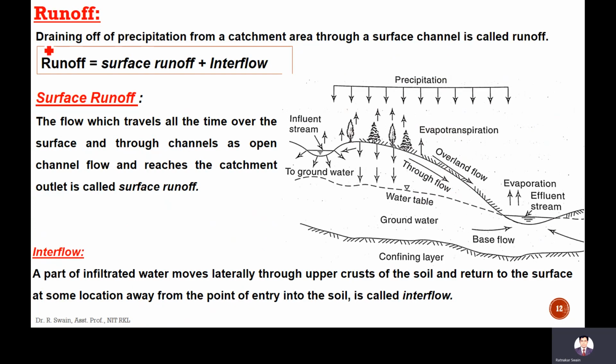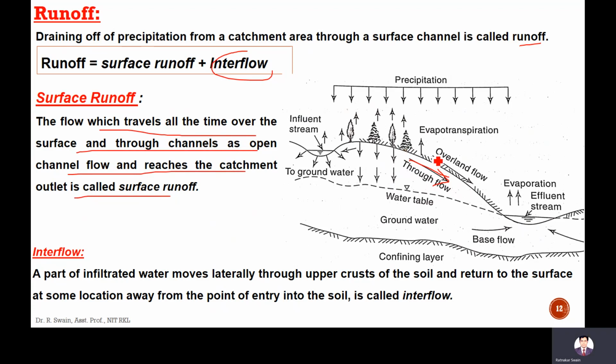Next is runoff. Draining of precipitation from a catchment area through a surface channel is called runoff. Runoff consists of surface runoff and interflow. Interflow, or throughflow, is the flow that occurs below the surface, in the upper layer of the soil, and that water joins the stream. Surface runoff is the flow which travels all the time over the surface and through the channel as open channel flow and reaches the catchment outlet.